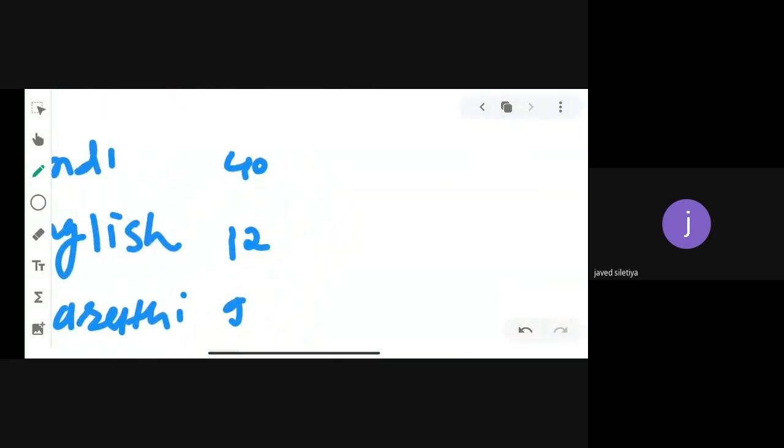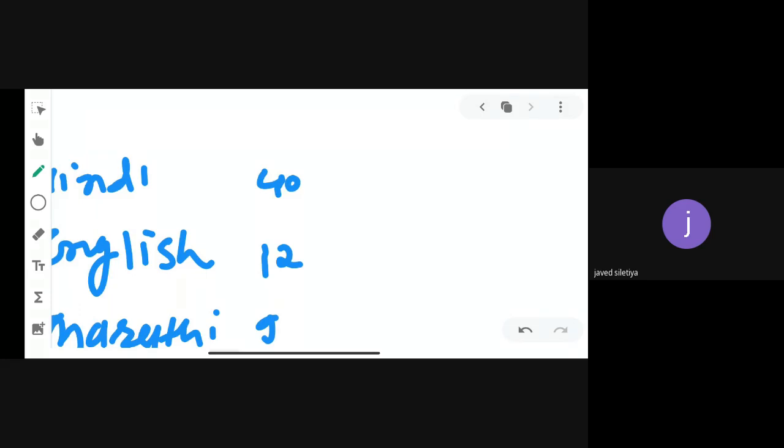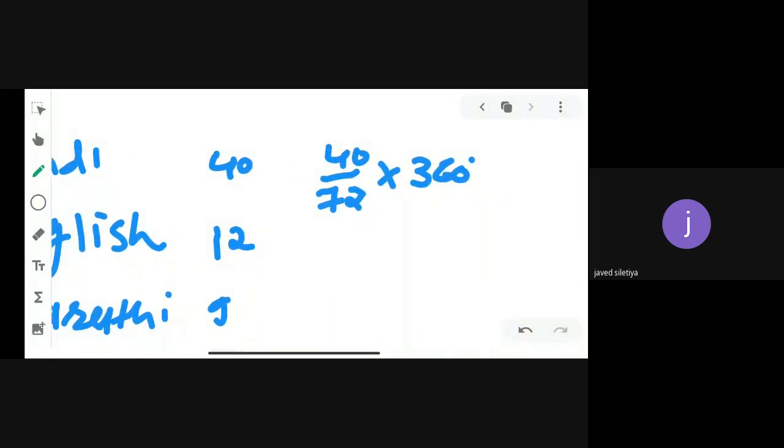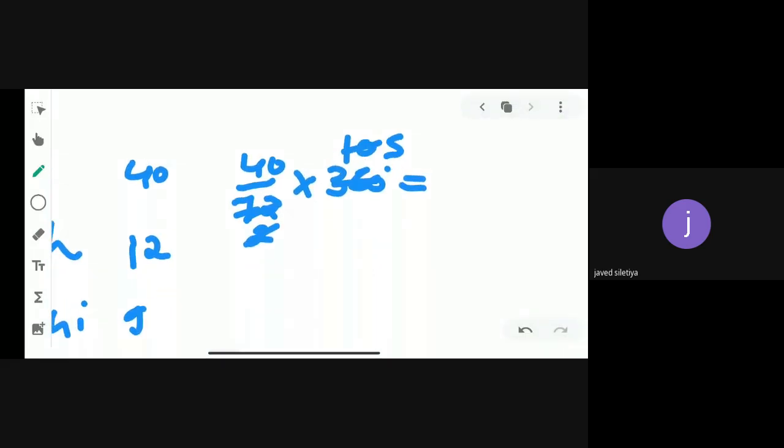Okay, we are converting the number of students into degrees. Number of students 40 divided by total number of students 72 into 360 degrees, the degree of a circle. Now divide, you can see 36 twos are 72, right? So 36 tens are 360. Now 2 fives are 10, so 40 fives are 200 degrees. It is the central angle.